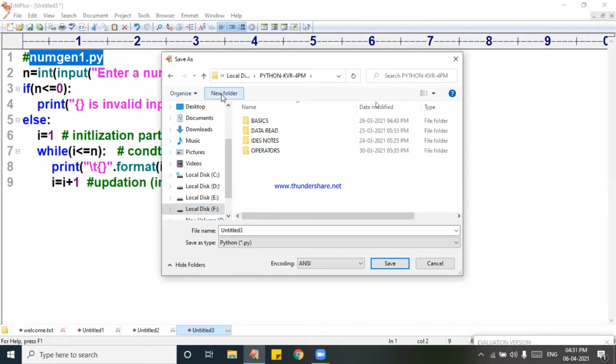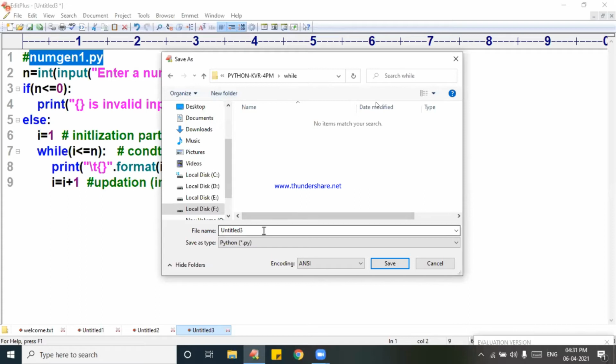I will take something like while loop. Because immediately after the class, I will just upload, because when the power cut is coming, I may be shifting to that other machine also. So number generation.py.